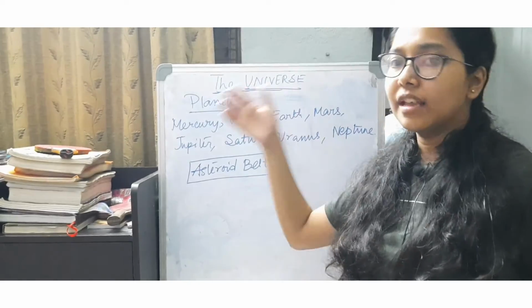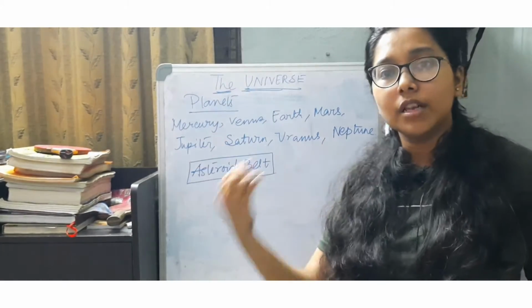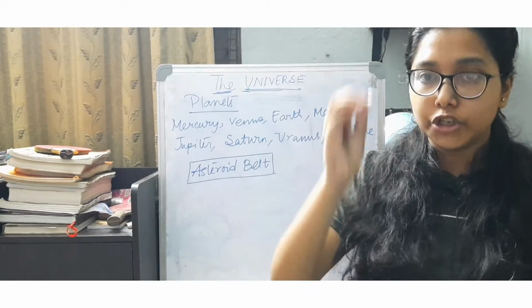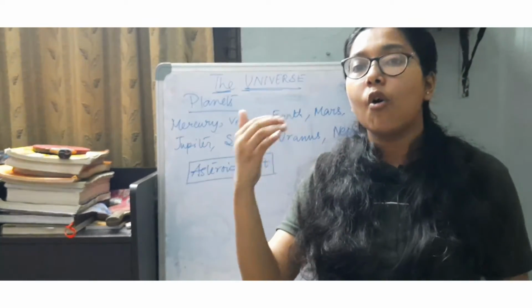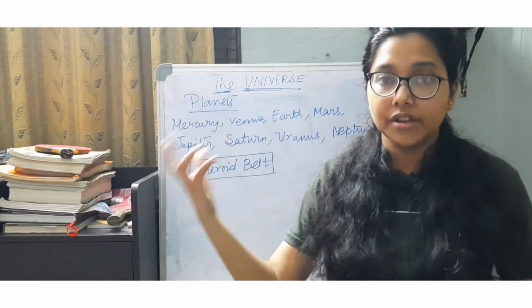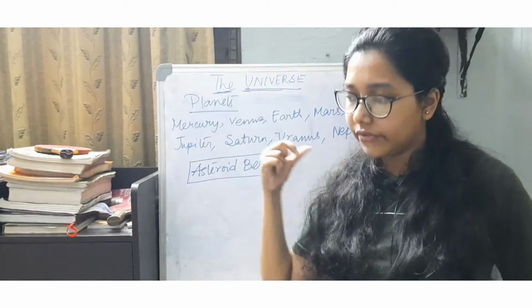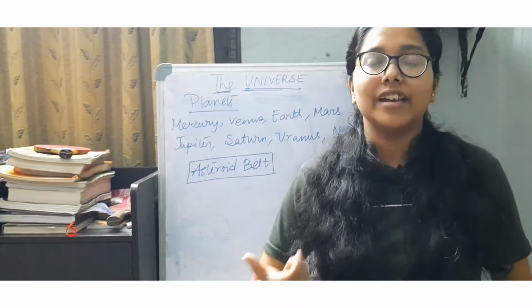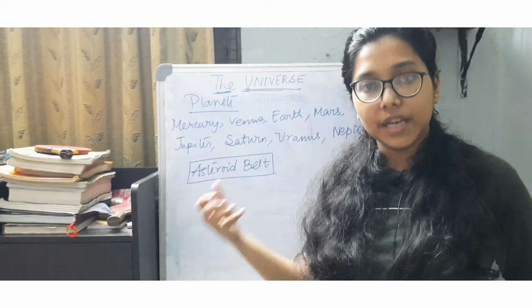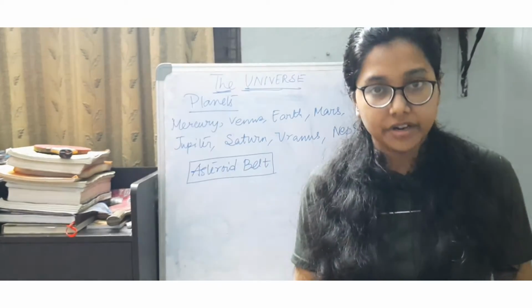And fill in the blank sort of questions or normal 1 mark questions based on this may be asked. So always ensure that you remember the order in which the planets are arranged in the solar system around the sun. That is, first comes Mercury, then Venus, then Earth, Mars, Jupiter, Saturn, Uranus, Neptune. You should know the order, okay?